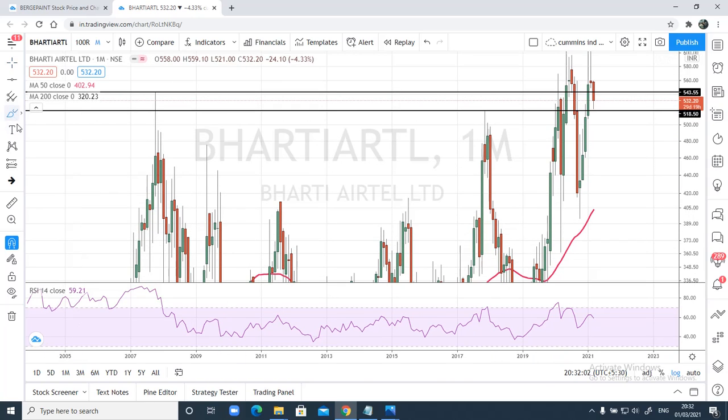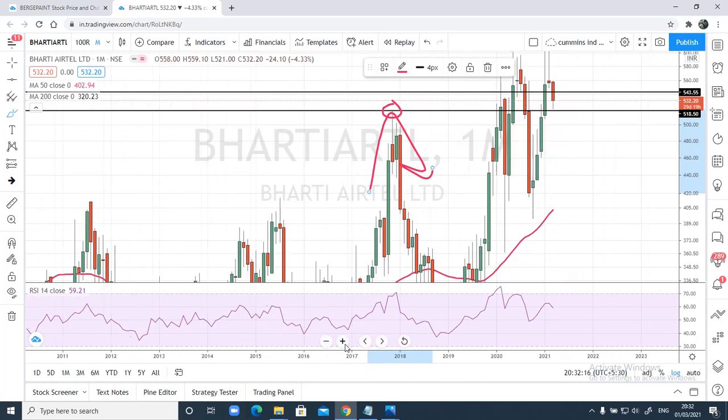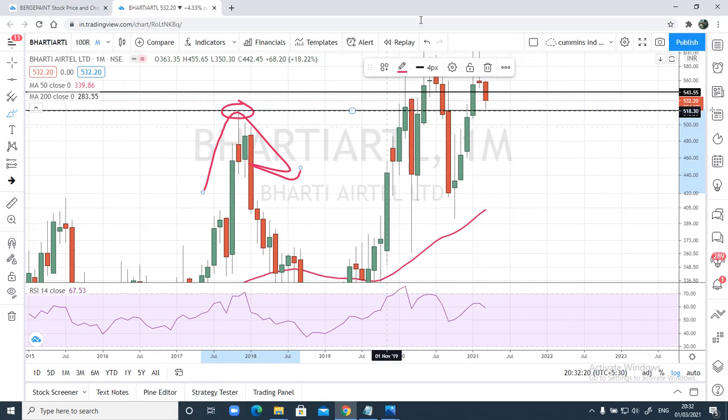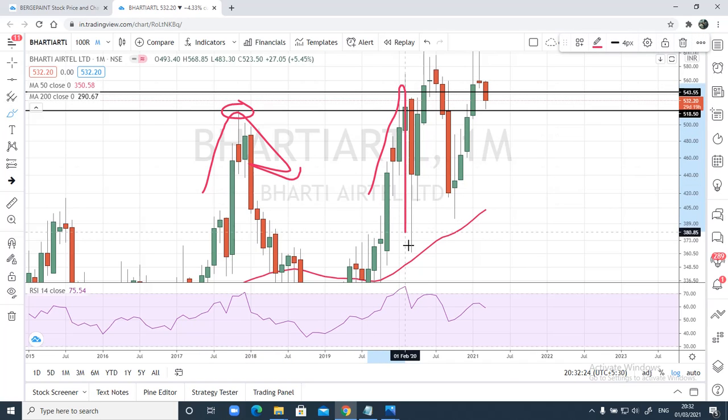You can see here prices initially in 2007 entered this area and it had moved down, and again in 2017 it had touched this area and the prices had come down. Let me zoom this again, and you can see here prices had again entered this area. There was a rejection and there was a downward move till 361. This is the third time it had reversed, and again in 2020 August, you can see here what has happened.